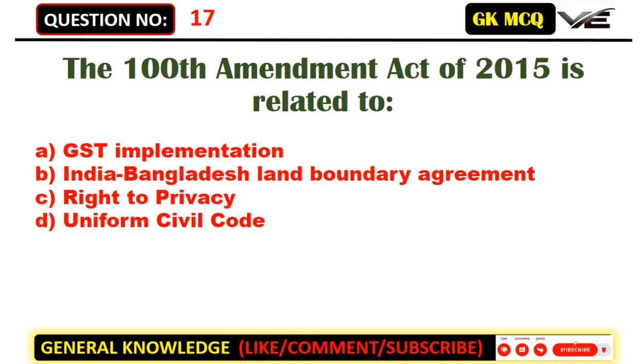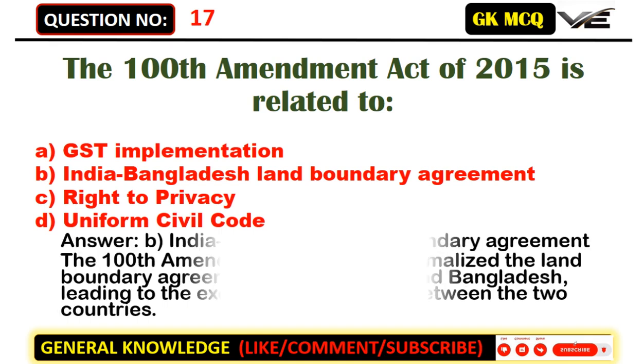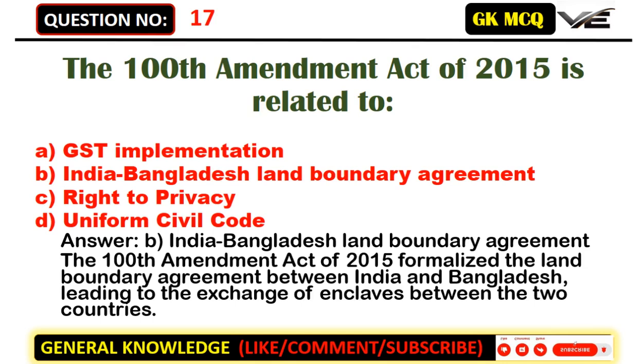The 100th Amendment Act of 2015 is related to A. GST implementation. B. India-Bangladesh Land Boundary Agreement. C. Right to privacy. D. Uniform Civil Code. Answer: B. India-Bangladesh Land Boundary Agreement. The 100th Amendment Act of 2015 formalized the land boundary agreement between India and Bangladesh, leading to the exchange of enclaves between the two countries.